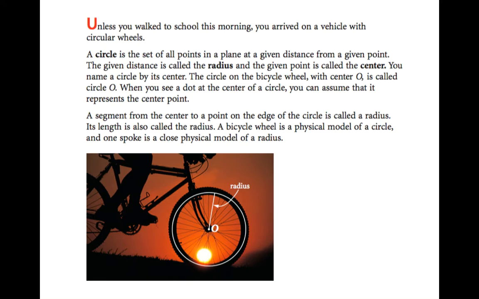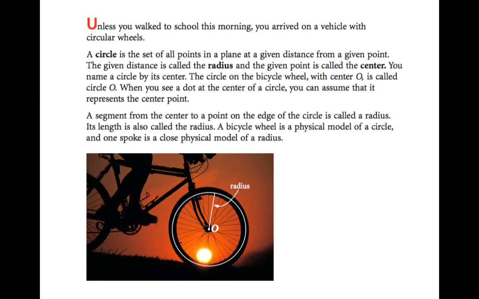You name a circle by its center. The circle on the bicycle wheel with center O is called circle O. When you see a dot at the center of a circle, you can assume that it represents the center point. So this is one of those unusual times where you're allowed to assume, and when you see a dot that looks like it's the center, it probably is the center.